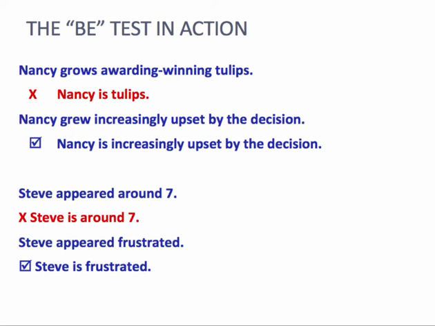Steve appeared around 7. Steve is around 7? No, that doesn't work. So therefore, appeared is not linking in the first one. Steve appeared frustrated. We can substitute the be verb. Steve is frustrated. So this does actually work, and that is a linking verb.